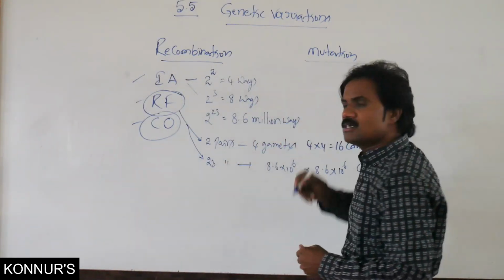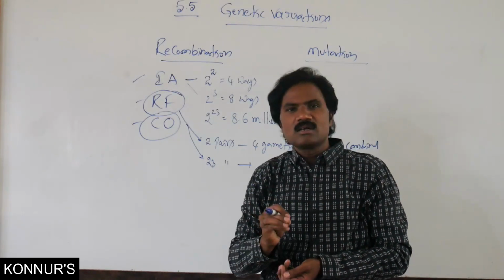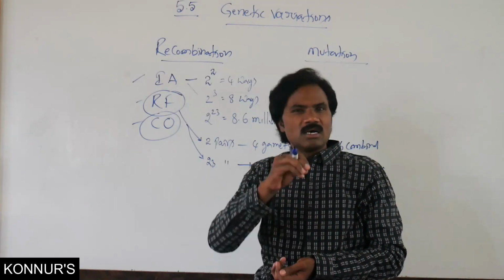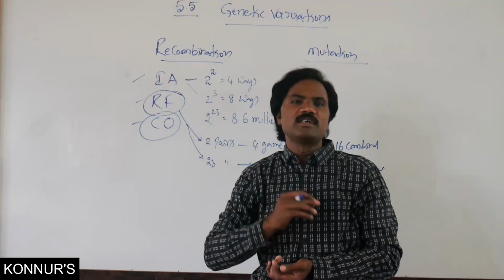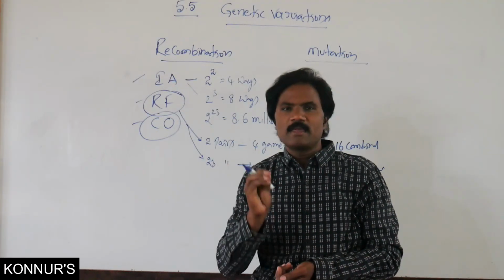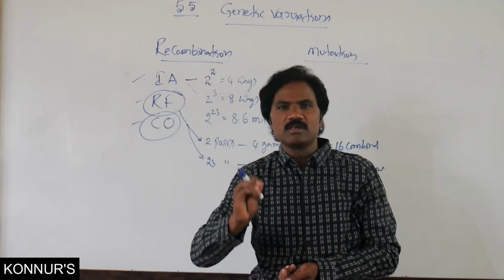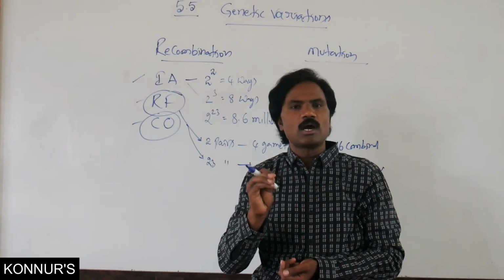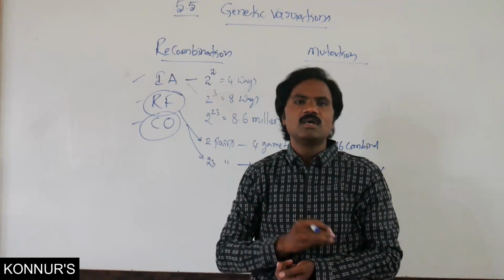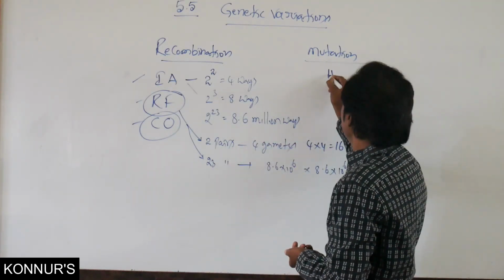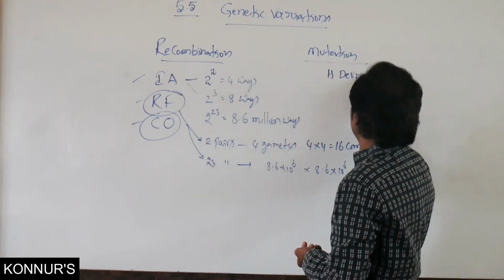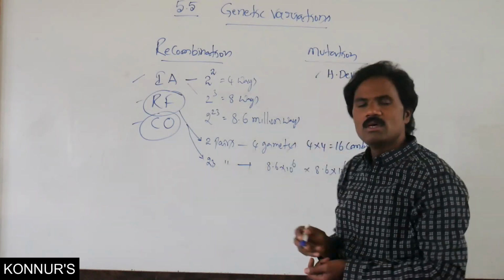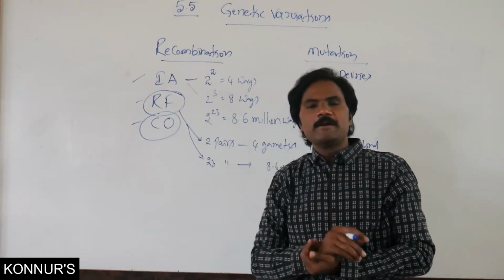Then the other one, mutation. In mutation, as you already know, it is sudden inheritance, discontinuous variation. Who is the scientist who coined the word mutation? Hugo de Vries. He explained it.